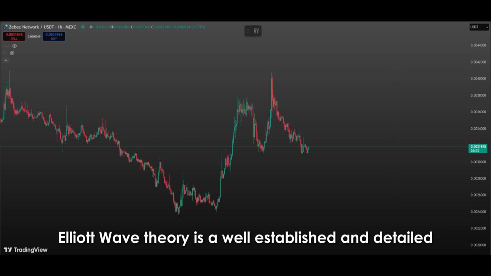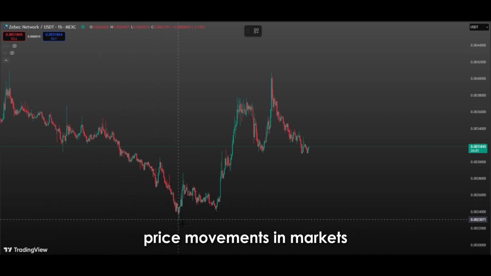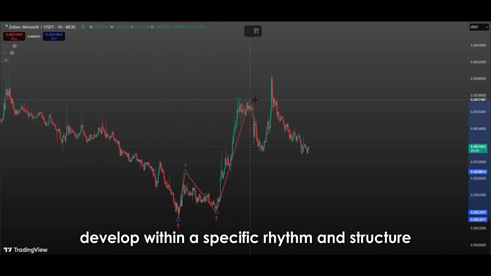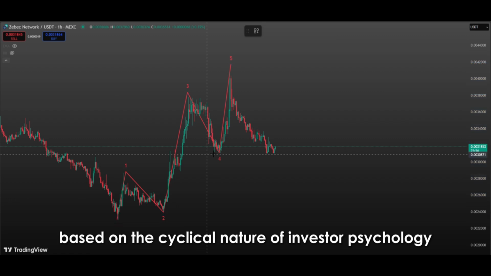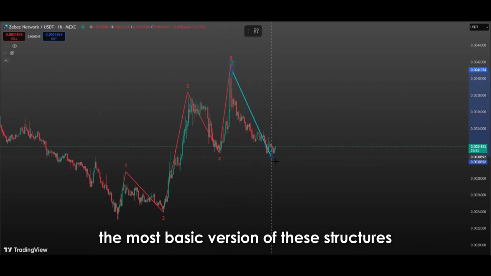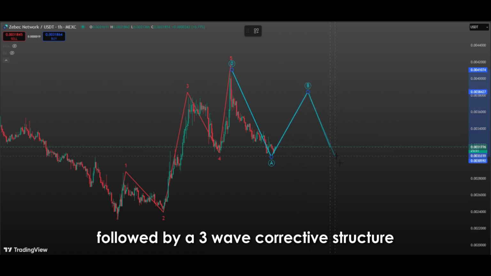The Elliott wave theory is a well-established and detailed analytical approach that argues price movements in markets develop within a specific rhythm and structure. According to this theory, the prices of financial assets move in certain formations based on the cyclical nature of investor psychology. The most basic version of these structures includes a 5-wave upward impulse formation followed by a 3-wave corrective structure.